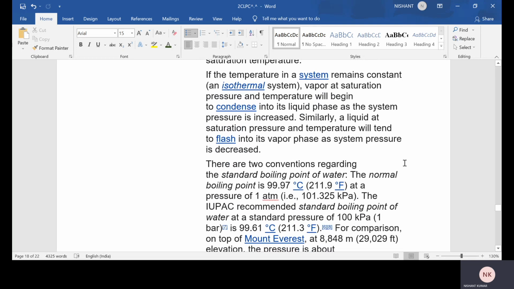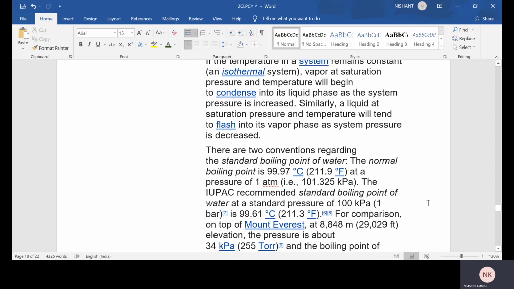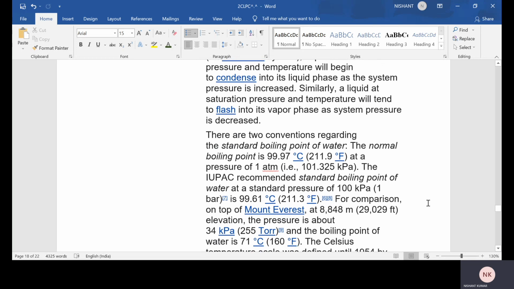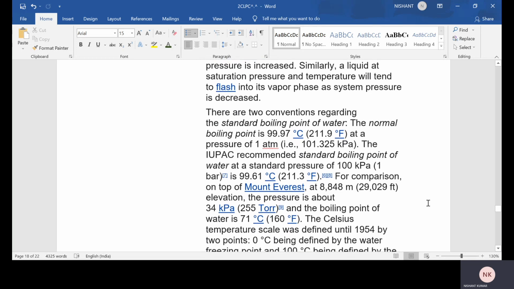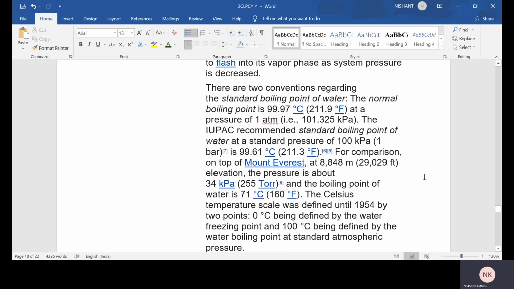There are two conventions regarding the standard boiling point of water. The normal boiling point is 99.97 degrees Celsius at a pressure of 1 atm. The IUPAC recommended standard boiling point of water, at a standard pressure of 100 kilopascal, is 99.61 degrees Celsius. For comparison, on top of Mount Everest at 8,848 meter elevation, the pressure is about 34 kilopascal, and the boiling point of water is 71 degrees Celsius.